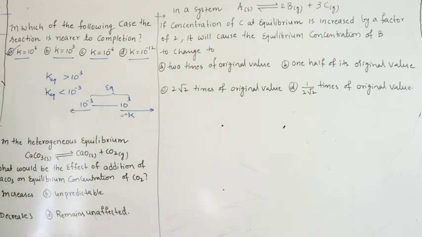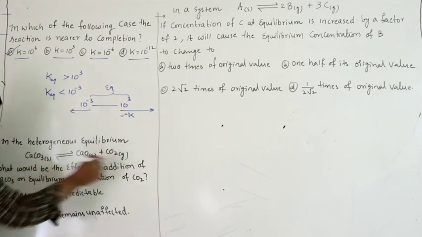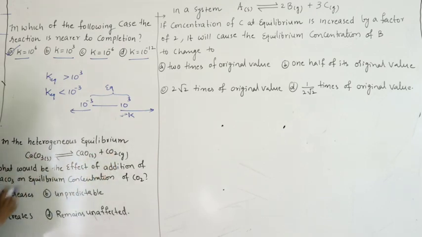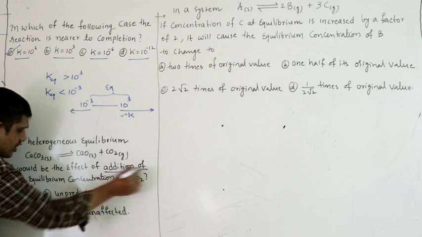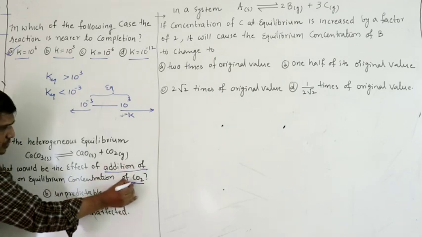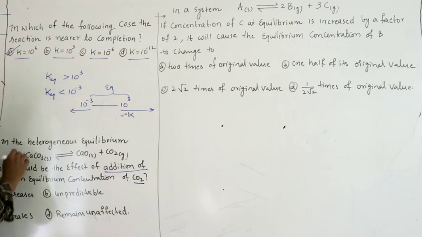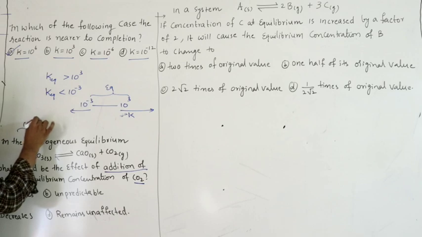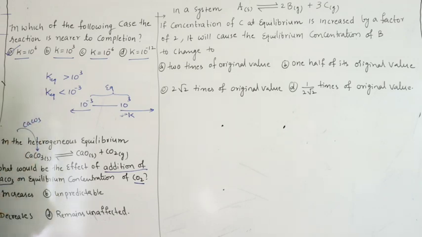Next one, in the heterogeneous equilibrium, CaCO3 solid in equilibrium with CaO solid plus CO2, this is the equilibrium given. What would be the effect of addition of CaCO3 on the equilibrium concentration of CO2? So to this equilibrium, if I add some more CaCO3, does it affect?